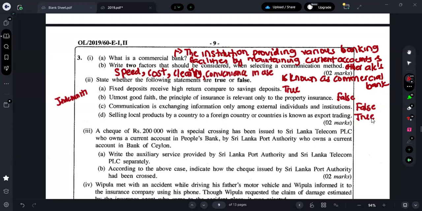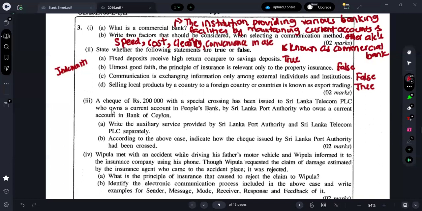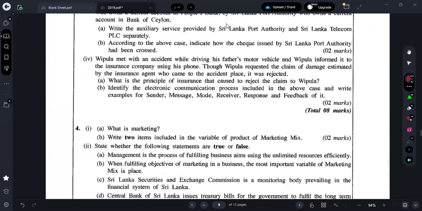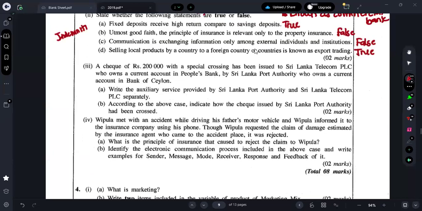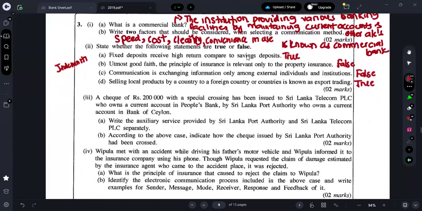Okay. Next one is what? Roman number 3. A check of rupees 200,000 with a special crossing has been issued to Sri Lanka Telecom PLC, who owns a current account in People's Bank, by Sri Lanka Ports Authority.